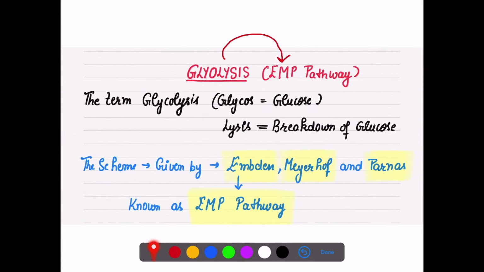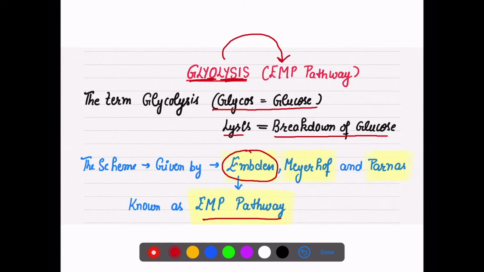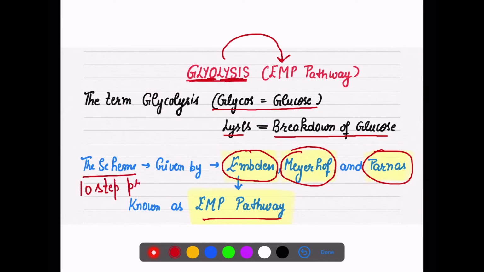If you just break down this term, the glyco word means glucose, and lysis means breakdown, right? So here what we are breaking down, we are breaking the glucose into a simpler molecule or simpler compound, because it is a complex compound. So this pathway is known as EMP pathway because of its scientists Embden, Meyerhoff, Parnas, who gave us this total scheme thoroughly, that is the 10-step process. So glycolysis is a 10-step process.